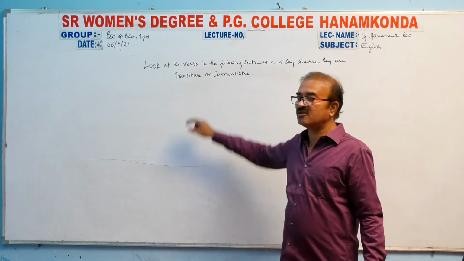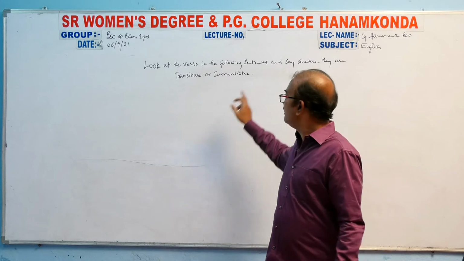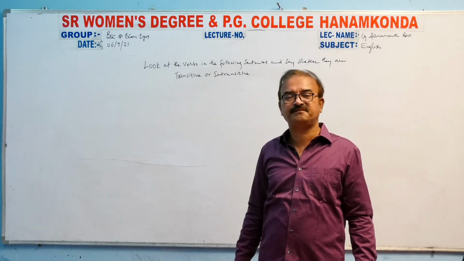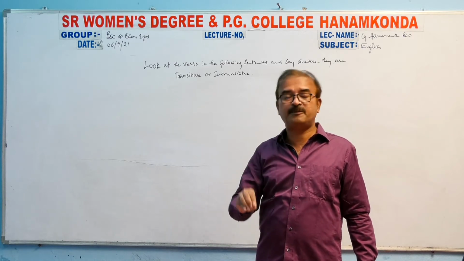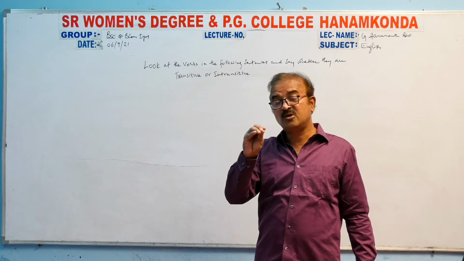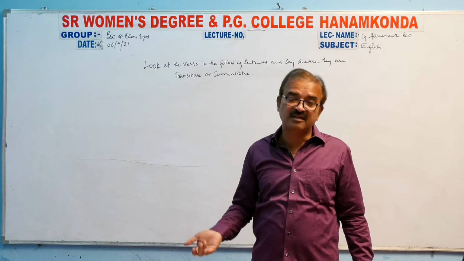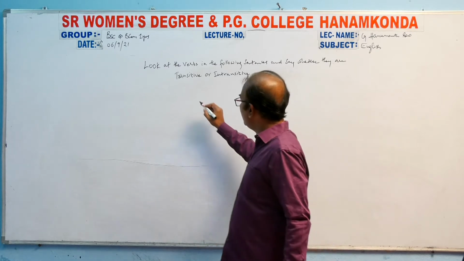Now, transitive verbs are those verbs whose voice can be changed, and intransitive verbs whose voice cannot be changed at all. And this thing is possible only if you are good at changing the voice of a sentence given to you. Let's see, for example. Check this one.